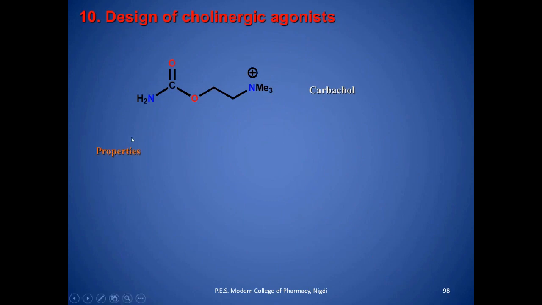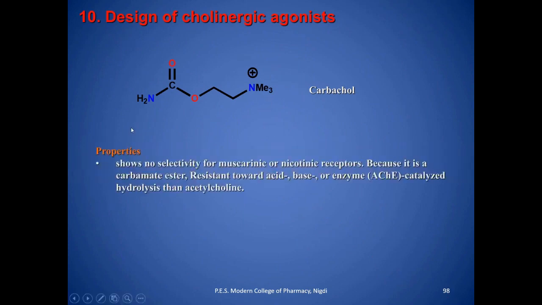This is carbachol. It has a similar structure to that of acetylcholine, and the only difference is that at the position of a CH3 there is an NH2. This group is known as a urethane. It shows no selectivity for the muscarinic or nicotinic receptor because it is a carbamide ester resistant toward acid, base and enzymatic reaction, as this group is a neutral one.